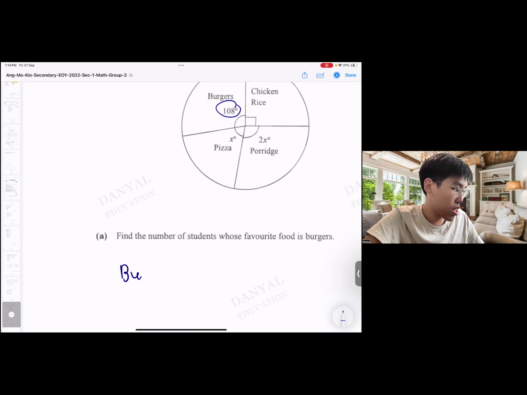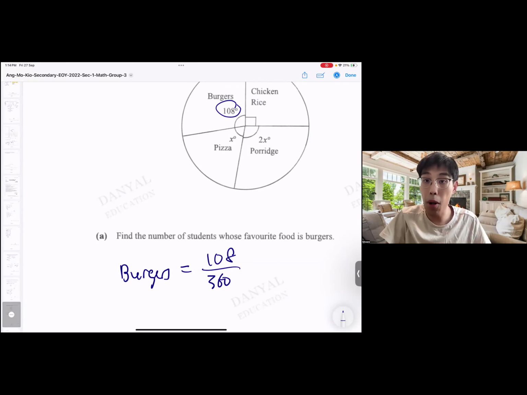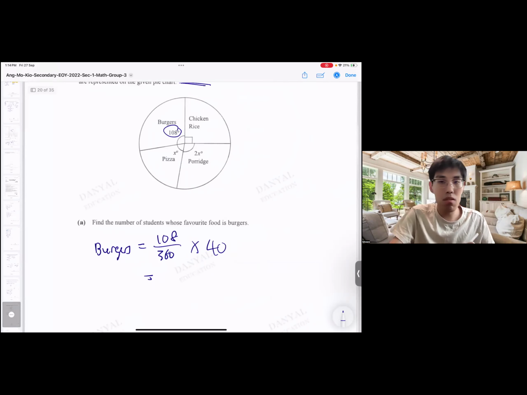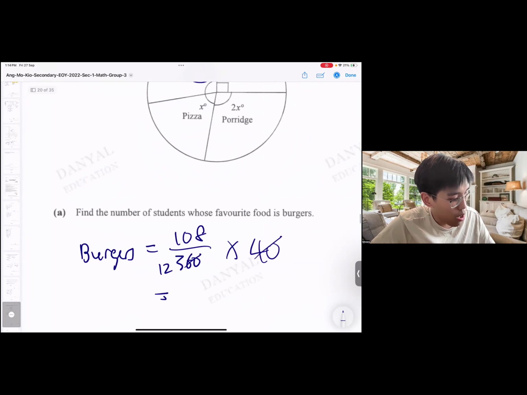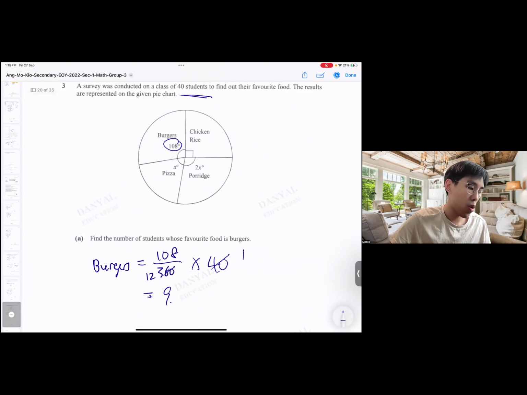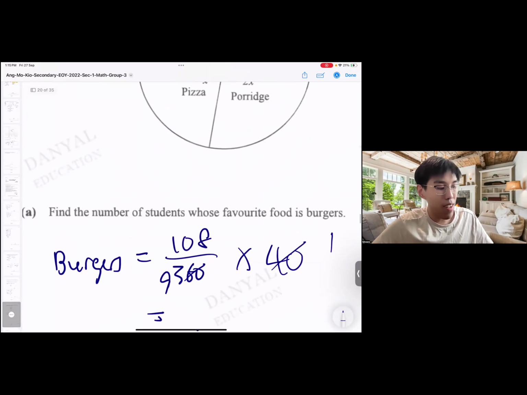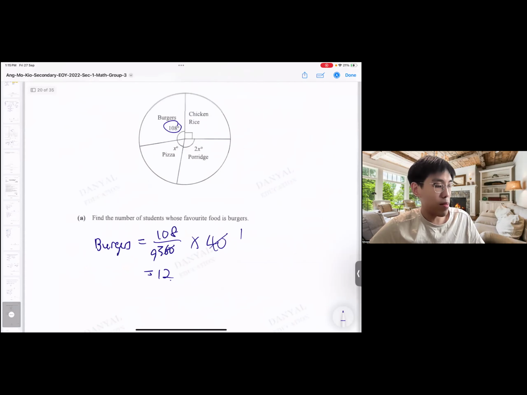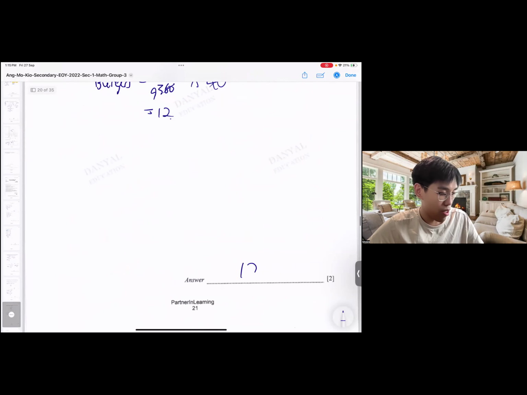So burgers is just 108 out of the 360. Remember, this is a proportion times 40 of the people. And really, don't need to think too much. This one, divide by 12, 1. So answer is 9. No. What am I talking about? 9 is here because I divide both sides by 40. Okay, so 108 divided by 9, 12. Okay, this one makes more sense. Okay, 12.